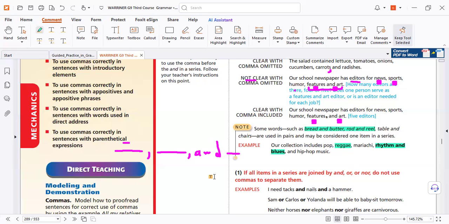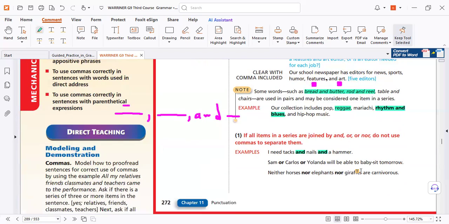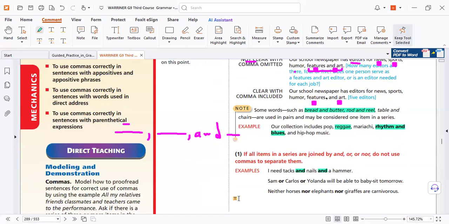Very important. Again, sometimes we can delete the commas and repeat the conjunction. Look, noun, noun, noun. Can we repeat the conjunction? Why not? But delete the commas. So that's the point. To use it like that, or delete the commas and use and. So be careful. It's the same meaning.